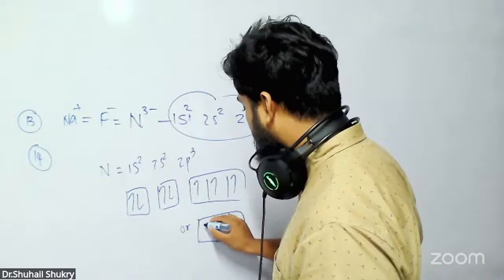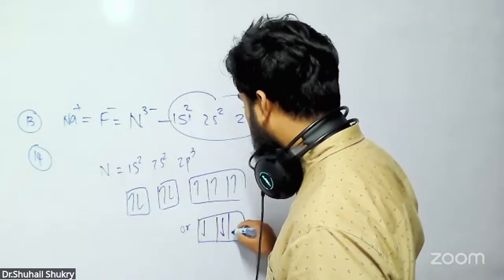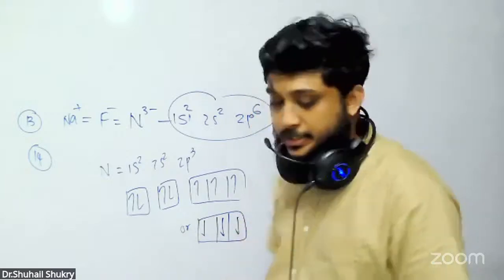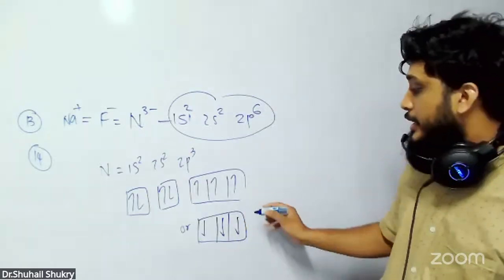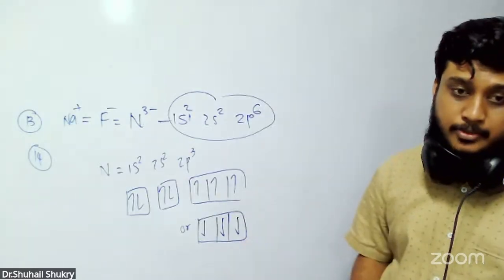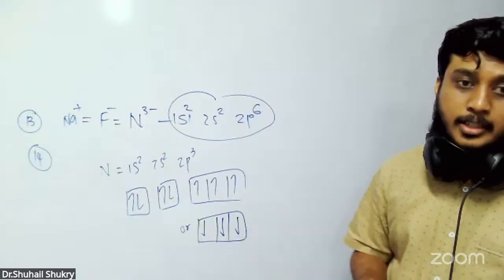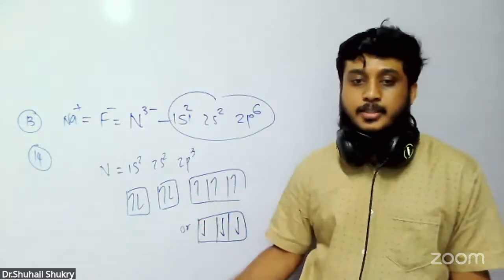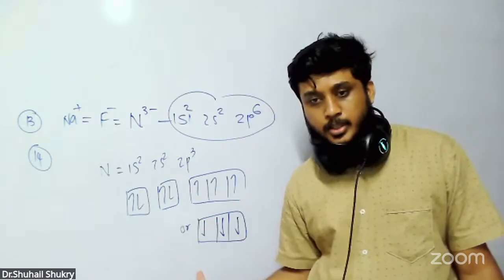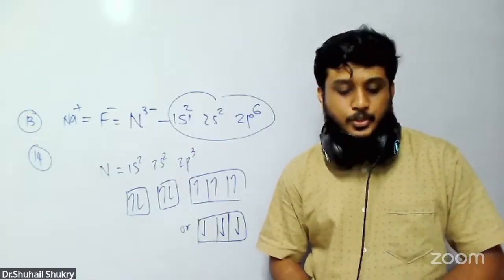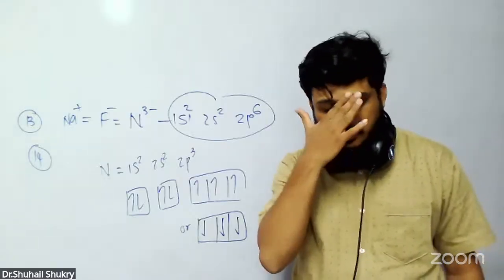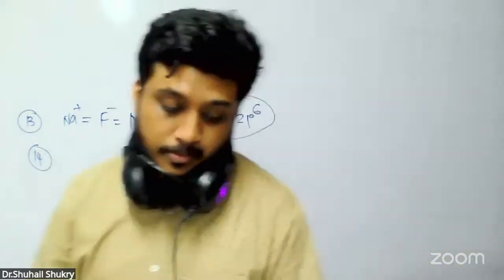Because all the electrons can be upside down like this. All the electrons can be like this as well. That's why we write plus half or minus half. When they are single, you can't expect them to be only clockwise. Sometimes they can be anti-clockwise also. Both are correct configurations. Answer is 1 and 4.